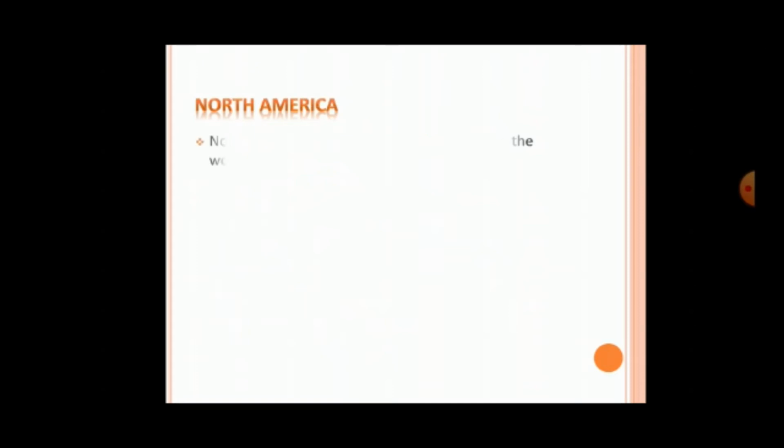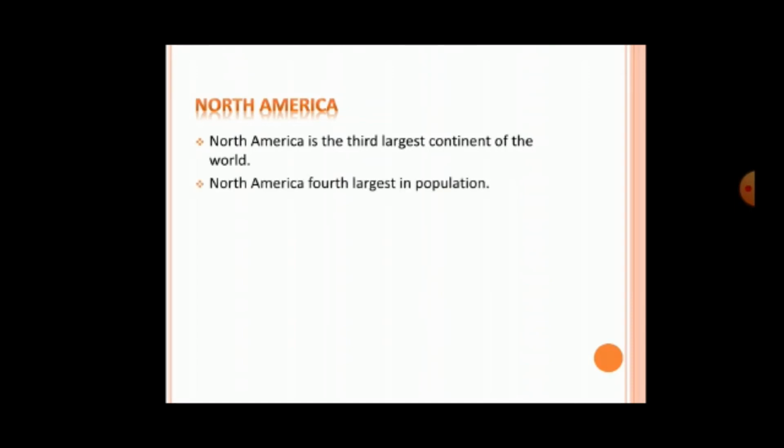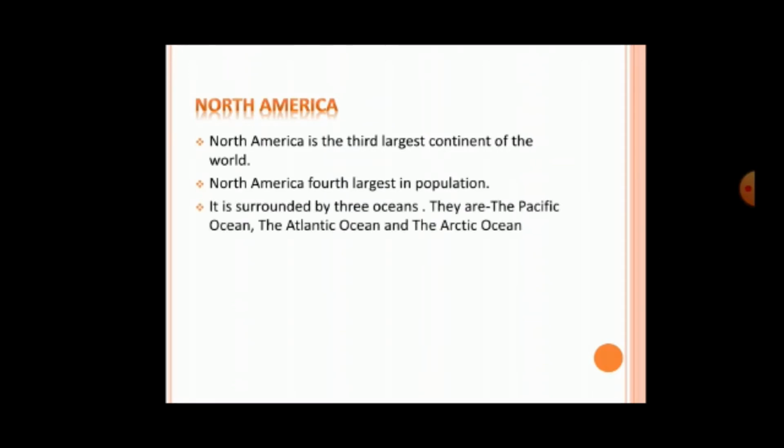North America. North America is the third largest continent of the world. North America is fourth largest in population. It is surrounded by three oceans. They are the Pacific Ocean, the Atlantic Ocean, and the Arctic Ocean.